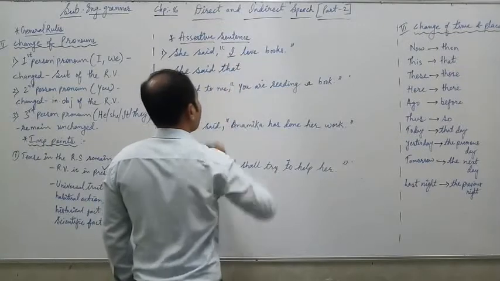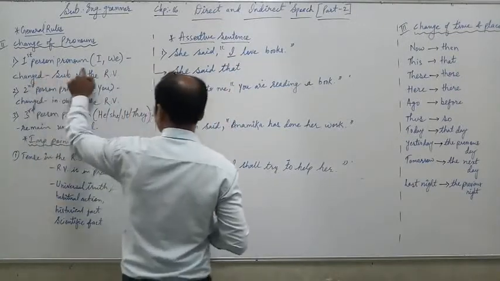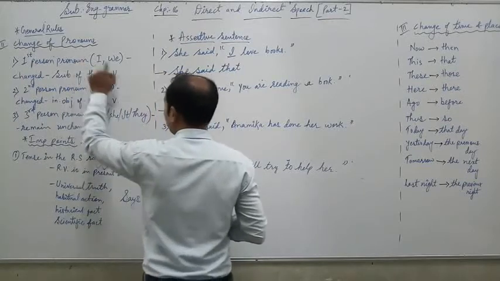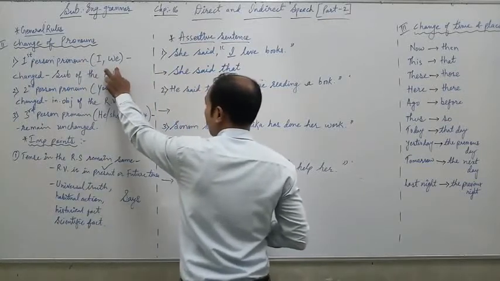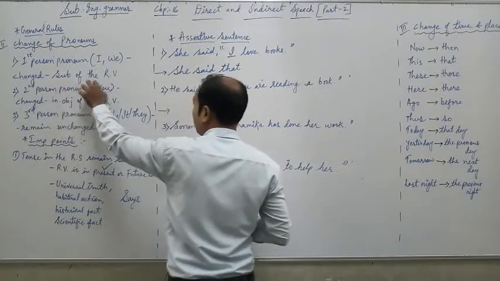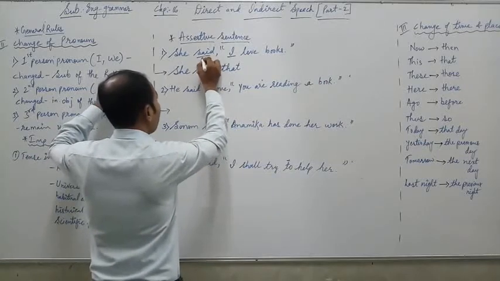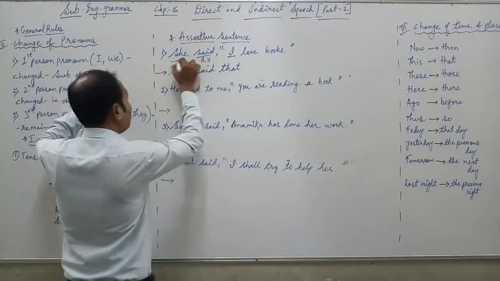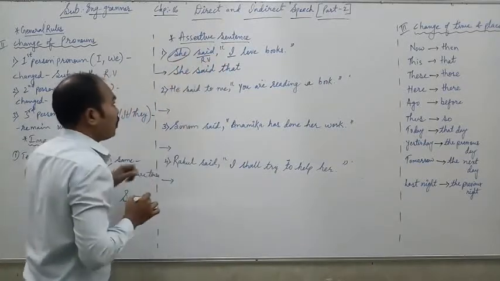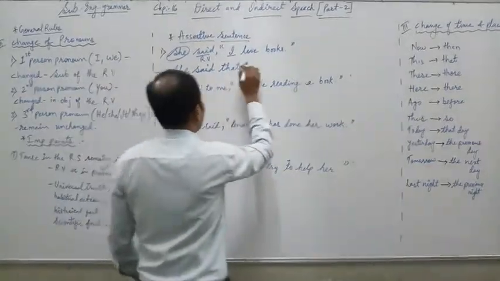Now, the subject "I" is in which form? First person pronoun. So according to this rule, the first person pronouns I and we are changed according to the subject of the reporting verb. Here the reporting verb is said, and the subject is she. So according to this we have to write the subject here. So, she said that